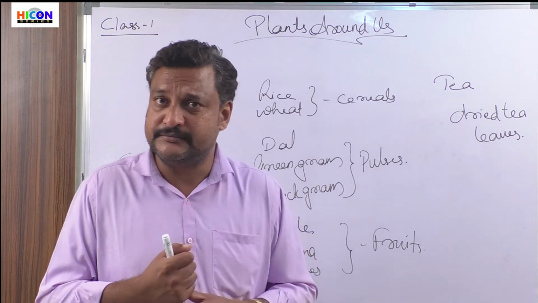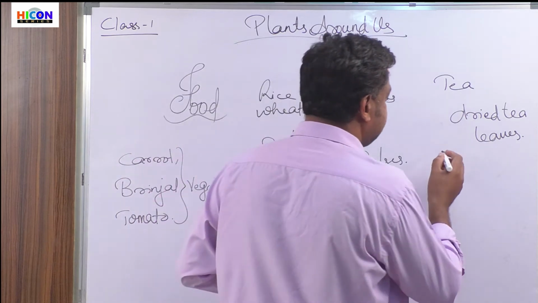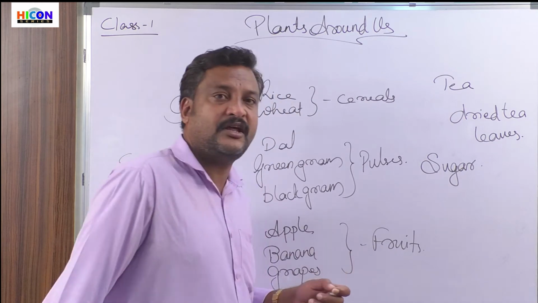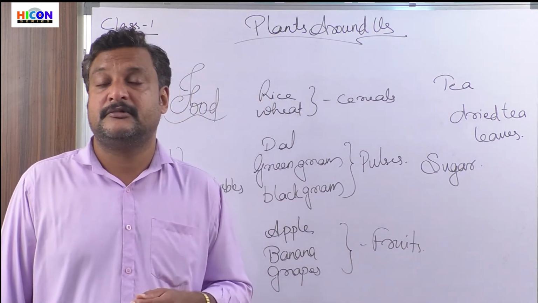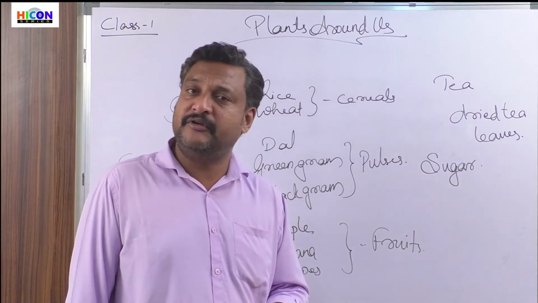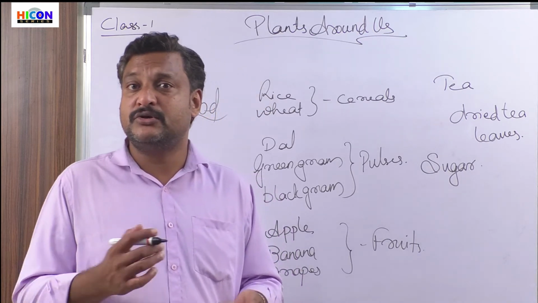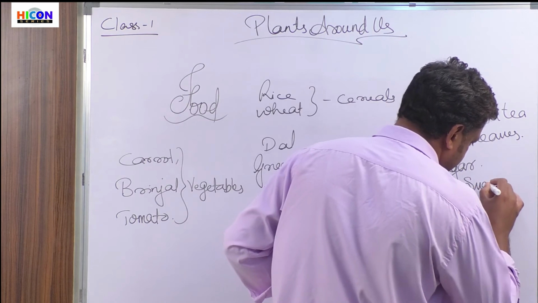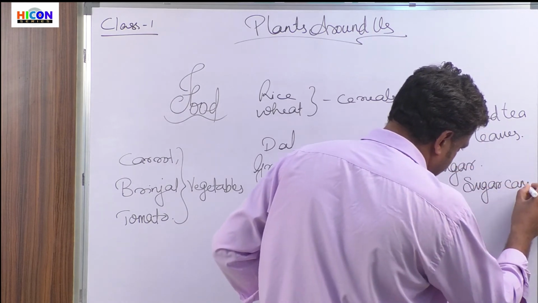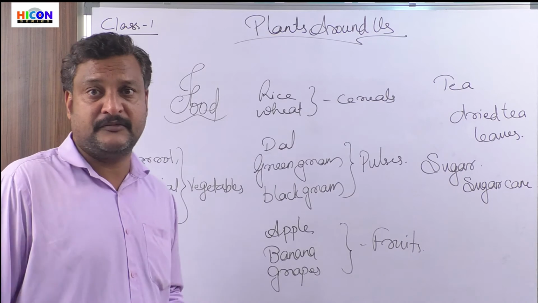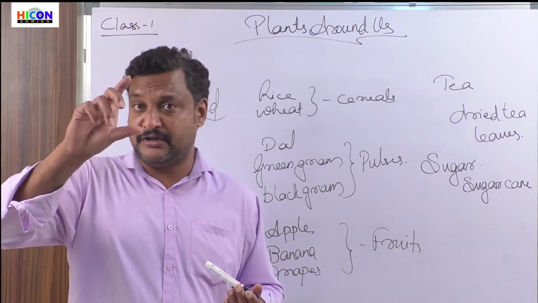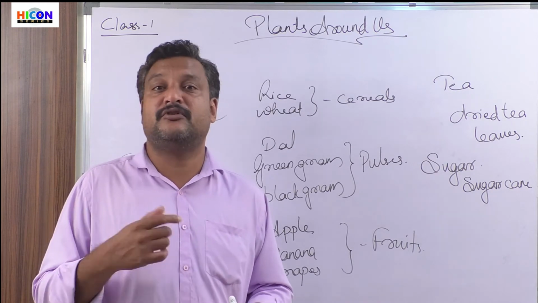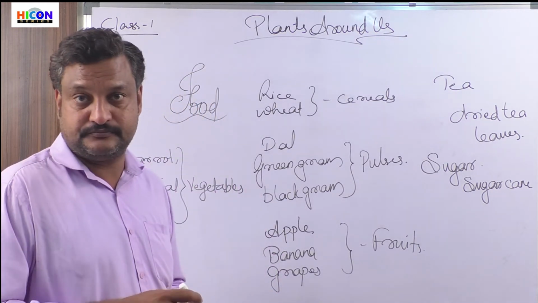Now, where do we get sugar from? Sugar we get from a plant called sugar cane. We know sugar cane, no? We drink sugar cane juice also, so that juice is actually used for making sugar.